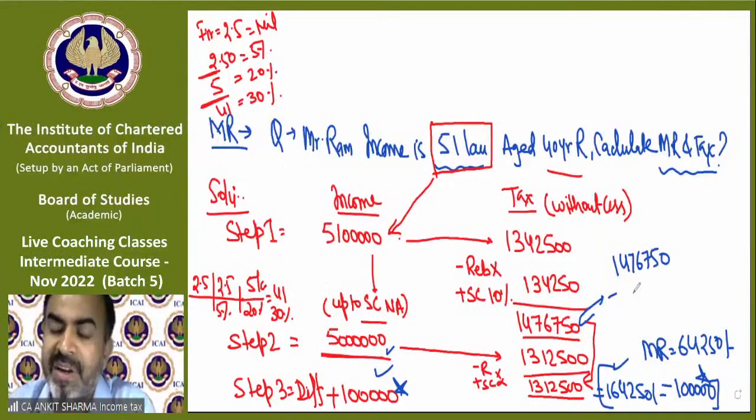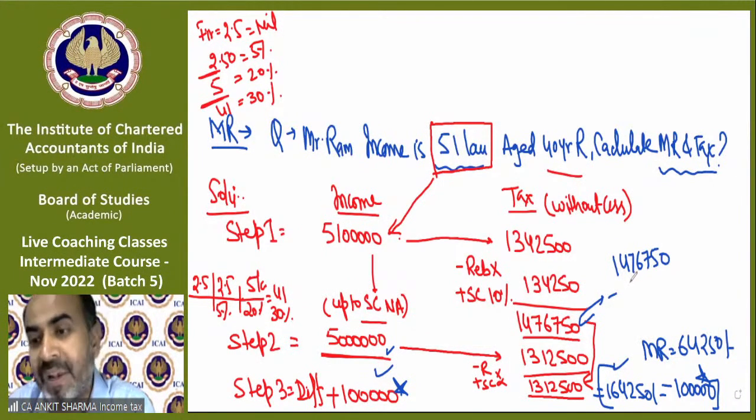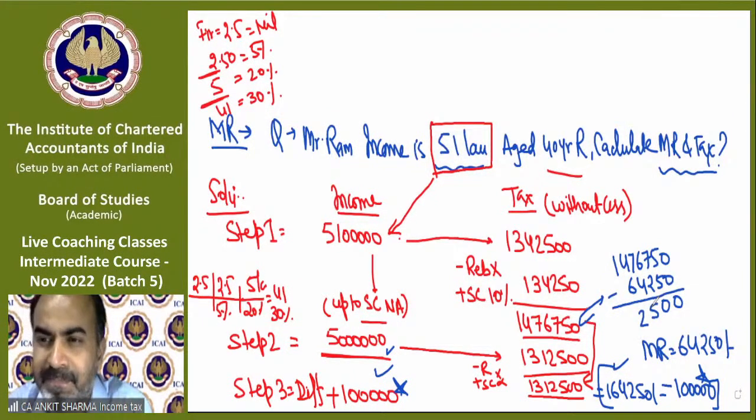The same we did. If income is 100, tax is 105, the difference 5 we deduct from the tax value. So this 64,250 will be deducted from the tax amount. So now our tax will be 14,12,500.